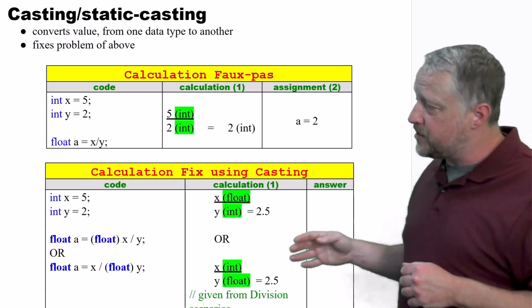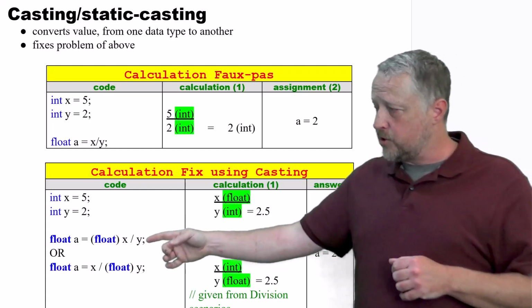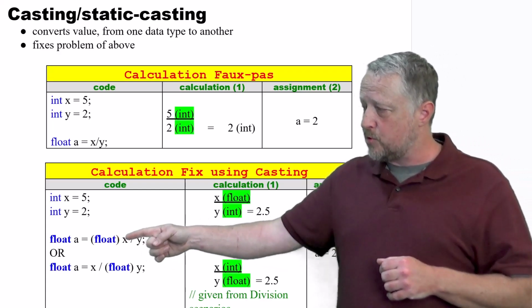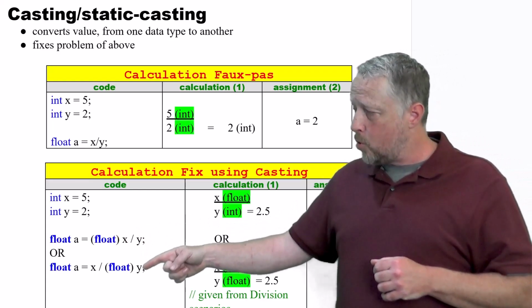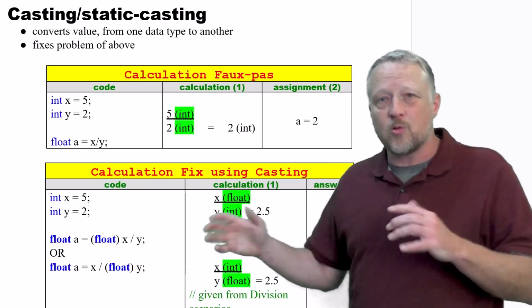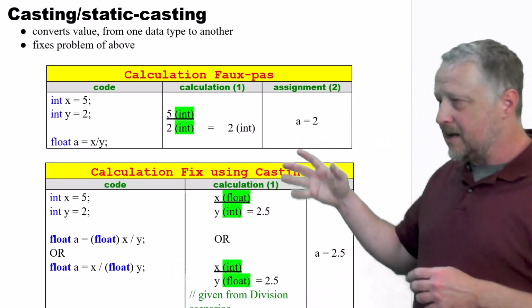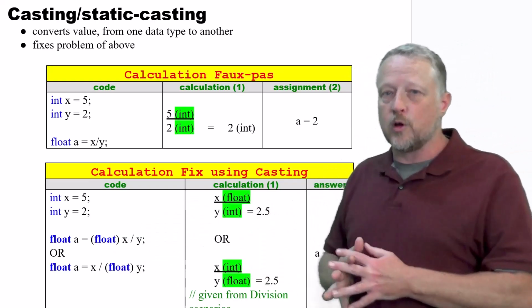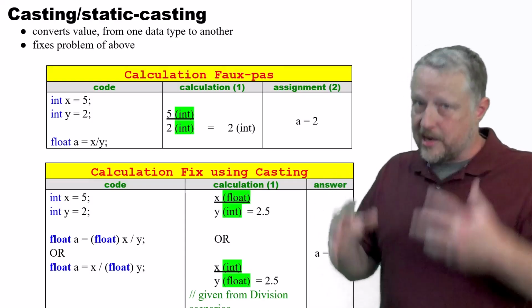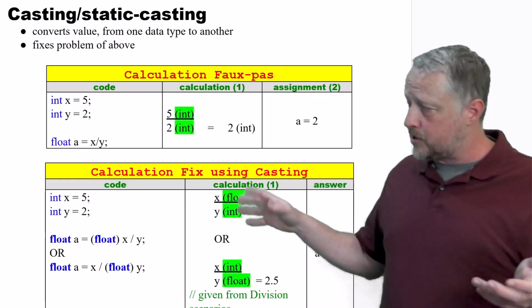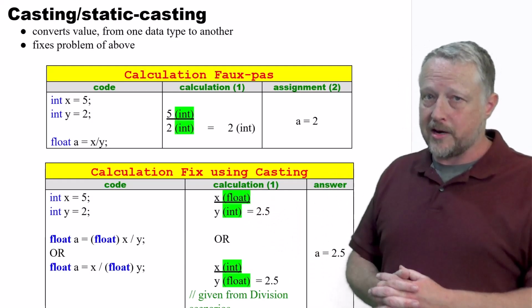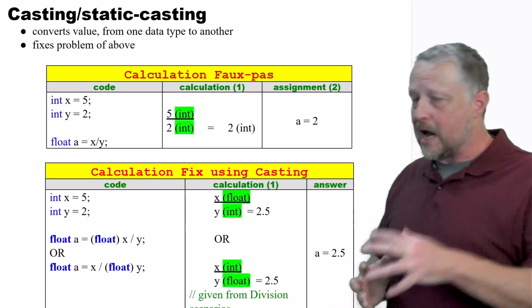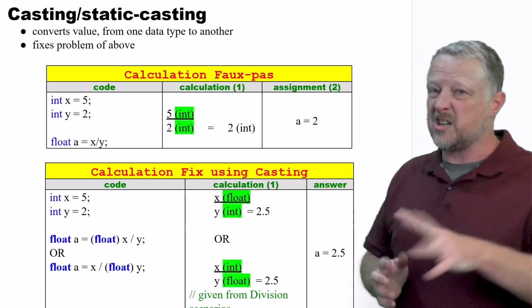Now, that can be done in several ways. We can do it early when it comes to the x, changing that to a float, or we can even change that with the y. Either one of those will actually return a float value to us. Now that is definitely different than what you have in Python. Python doesn't worry about it, and Java doesn't worry about it either. It does it correctly. This is one oddity in C++ that you need to keep an eye out for.